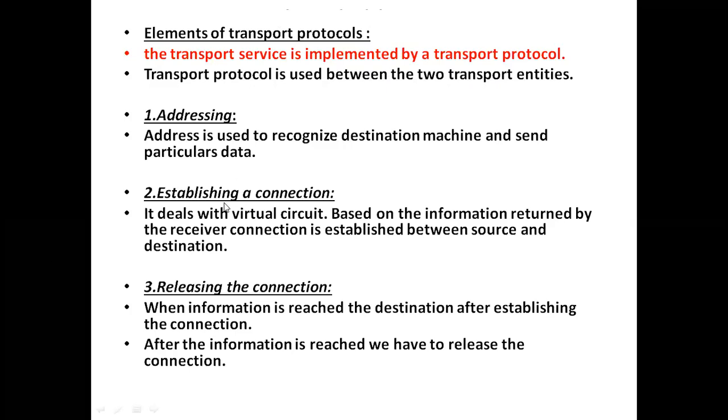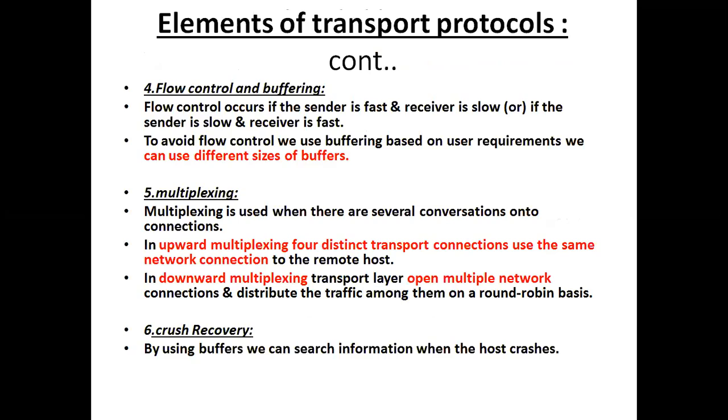And then establishing a connection. There should be some connection establishment between the sender and the receiver, or the source and destination machines. Only then is the communication possible. Once the connection establishment is done, the source and destination can communicate with each other. Once the communication is over, the connection will be released. Okay, and then flow control and buffering.